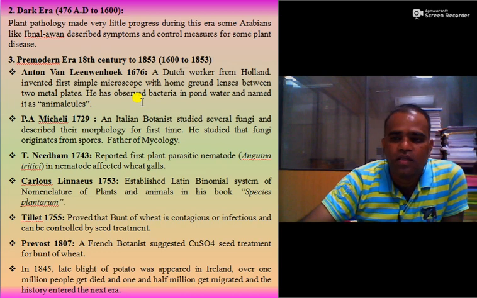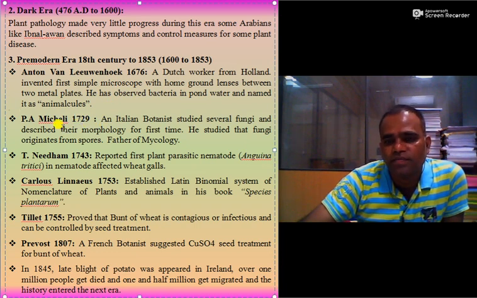After that, interesting things happened and a number of scientists joined to study microbes and the plant diseases caused by them. Then T.M. Micheli in 1729, an Italian botanist, studied several fungi and described their morphology for the first time.